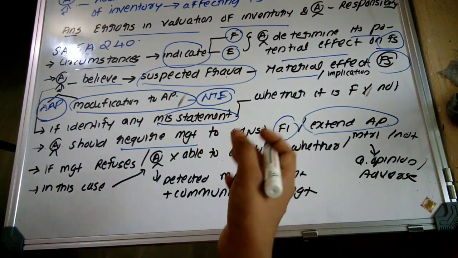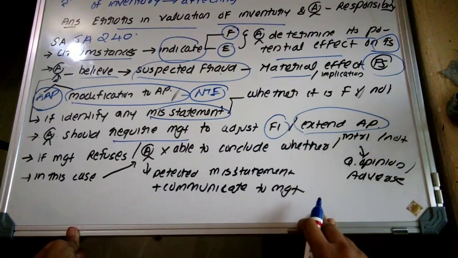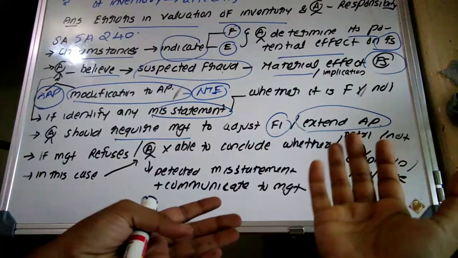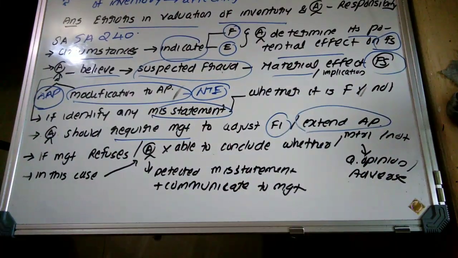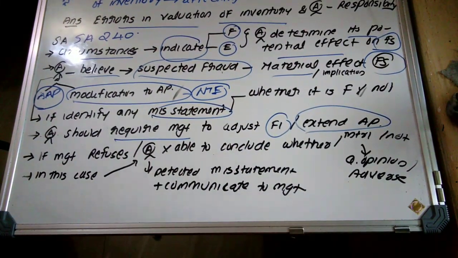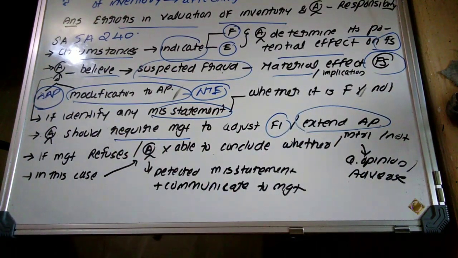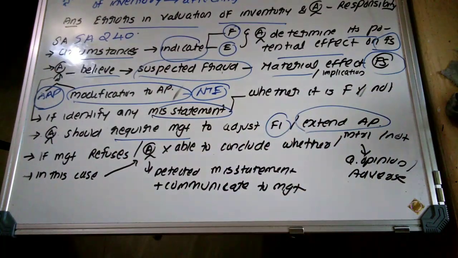There may be circumstances in which the auditor is required to determine whether it is fraud as well as error. So in that case, if the auditor identifies any misstatement which may not be fraud, he should communicate with the management to make changes or adjustment in the financial information, and he may also require to extend the audit procedure, make some additional audit procedure, or make some changes in the audit procedure.